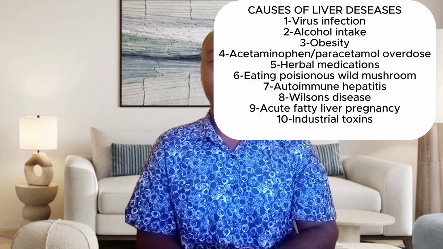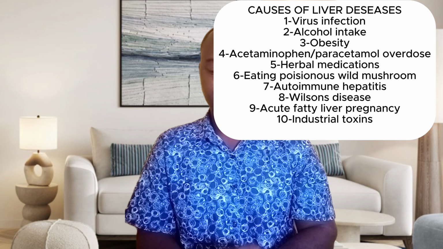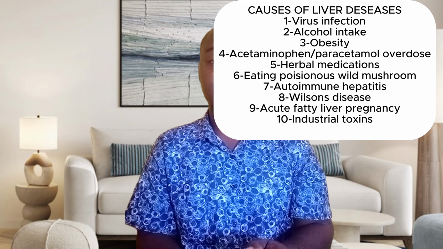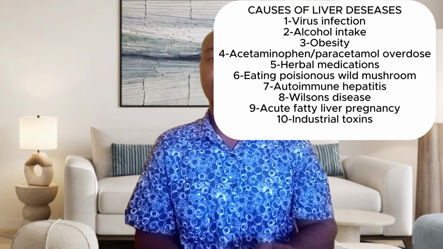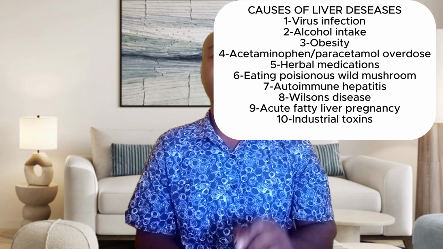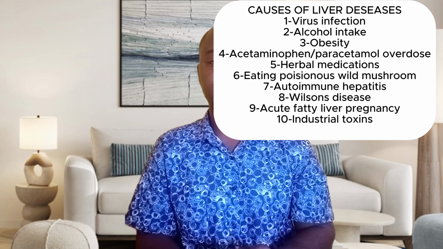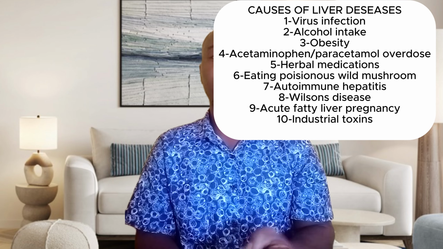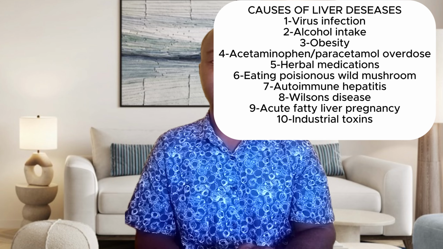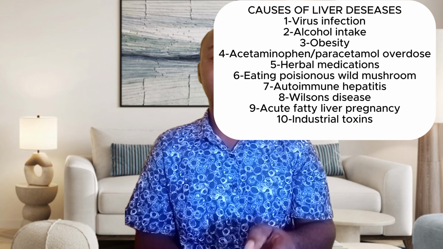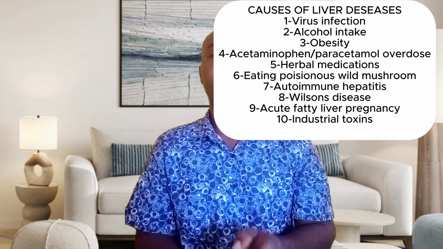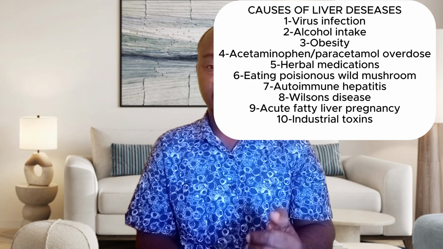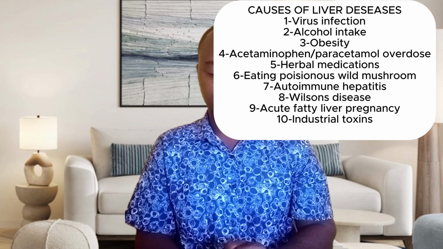Okay, it can also lead to this particular liver disease. And then industrial toxins like mercury, for those who work in the mining areas or the industrial areas. There are some chemicals that are very dangerous to the liver, because when we eat or ingest them, they enter the system, and the liver is the target organ before it gets into the bloodstream. This has the ability to destroy the liver. So take notice of that.